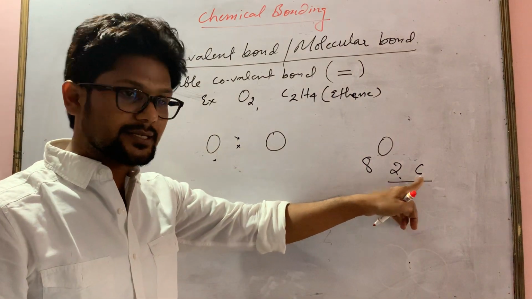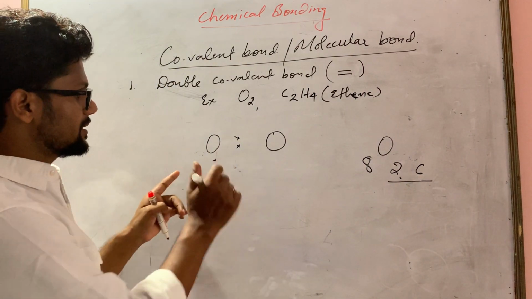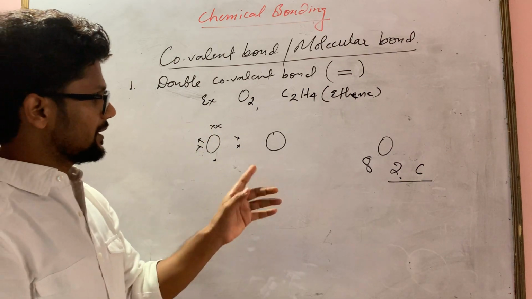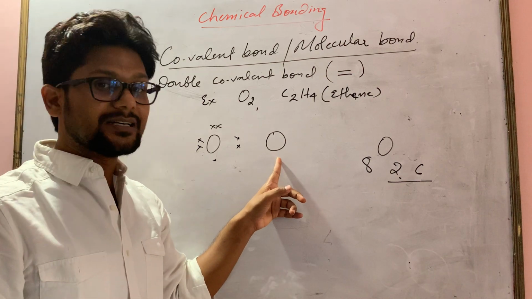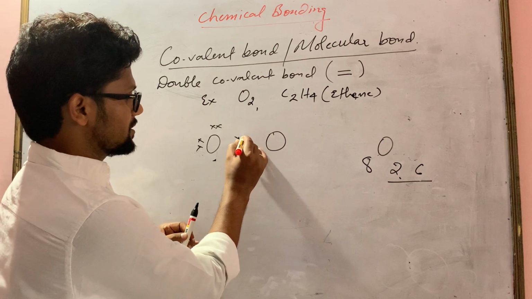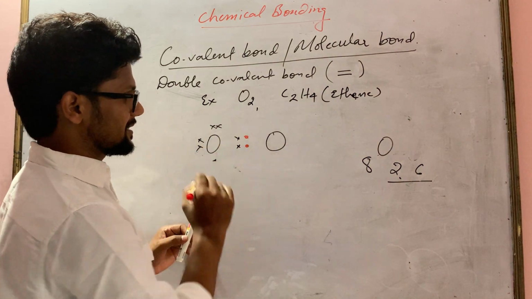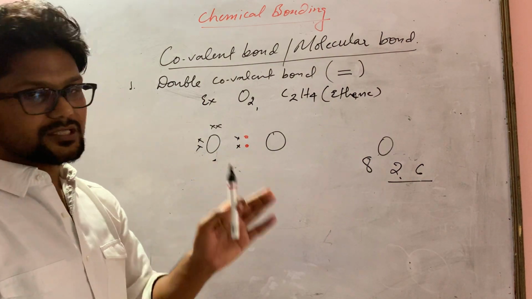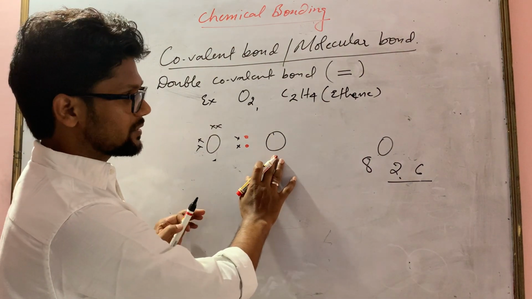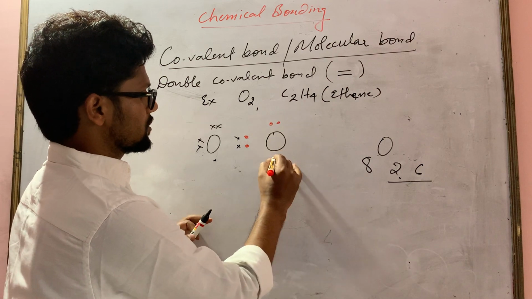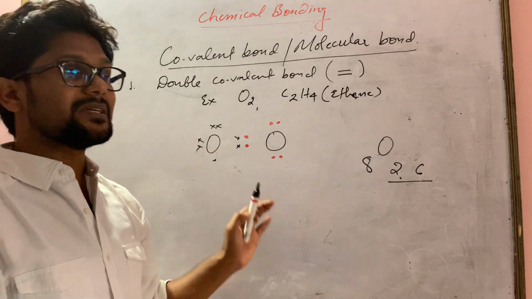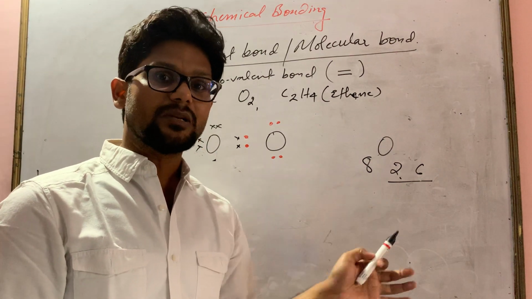How many total valence electrons? 6. I have not written all 6 yet, so we have to write them in pairs. Cross, cross, so 6 electrons are written. In the same way you can write for this oxygen, which also needs 2 electrons. It means it will share 2 pairs of electrons. So we will write here 2: one is written as a dot, and the other as a cross, or another as a cross and one as a dot. Always write them in opposite. Four more electrons are left to write. We will write here dot, dot. Must remember that electrons should be written in pairs if there is a possibility.